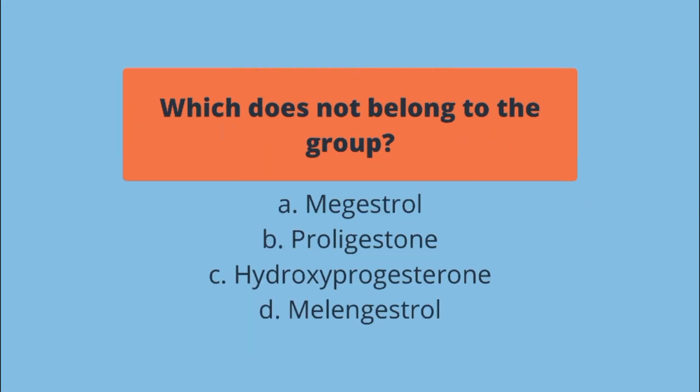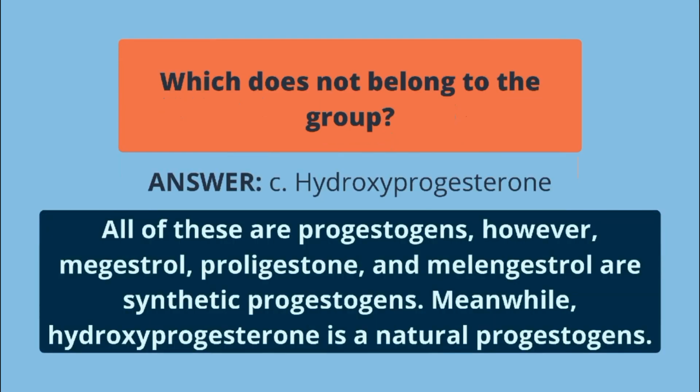Which does not belong to the group? A. Megestrol, B. Proligestone, C. Hydroxyprogesterone, D. Melangestrol. The answer is letter C. All of these are progestogens. However, megestrol, proligestone, and melangestrol are synthetic progestogens. Meanwhile, hydroxyprogesterone is a natural progestogen.